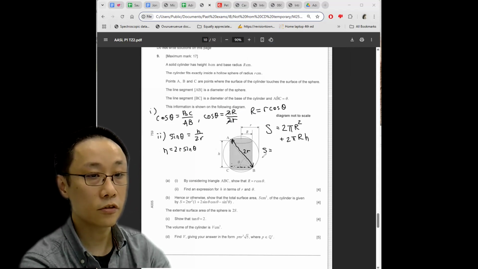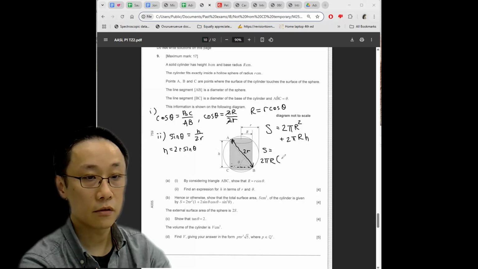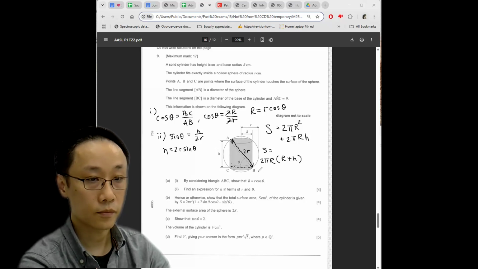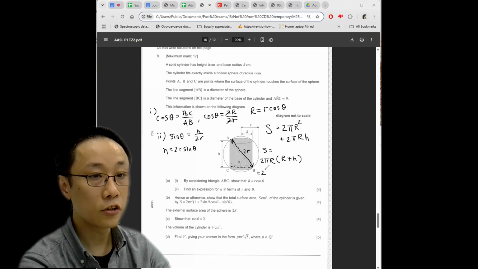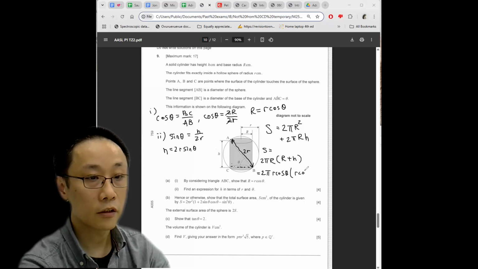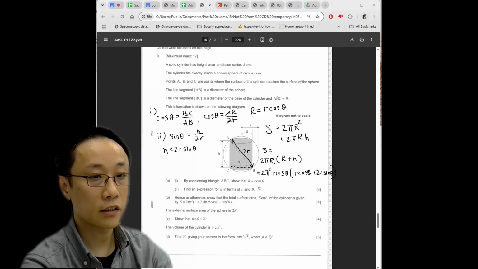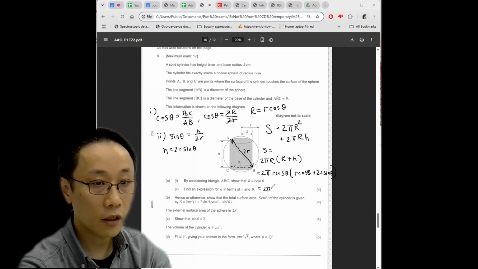You've got S equals 2 pi r. Actually, we can factorize 2 pi r out first, and what do we have? We have big R plus h, which is 2 pi r times r cos theta plus 2r sine theta. We can further factorize the r: 2 pi r squared.